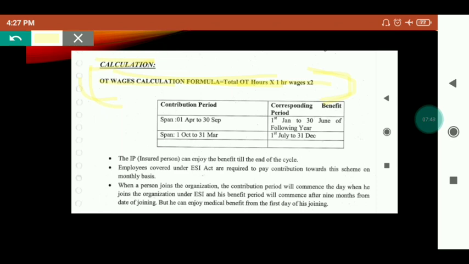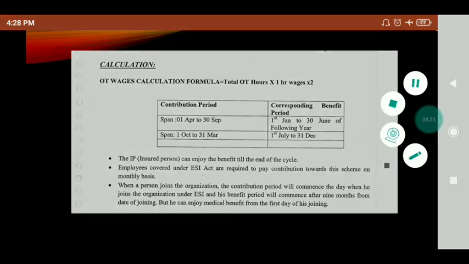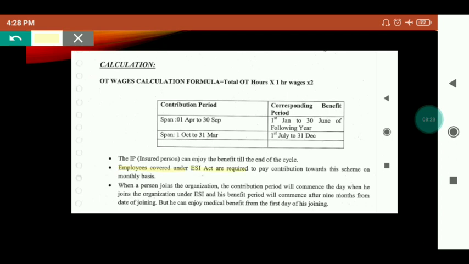Okay, then there are some points on the employee ESIC benefits also. The IP, insured person, can enjoy the benefit till the end of the cycle. Employees covered under the ESIC Act are required to pay contribution toward the scheme on a monthly basis. So the employee has to contribute on a monthly basis to get ESIC benefit.